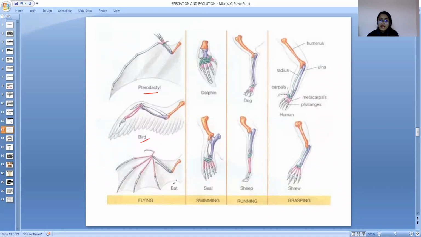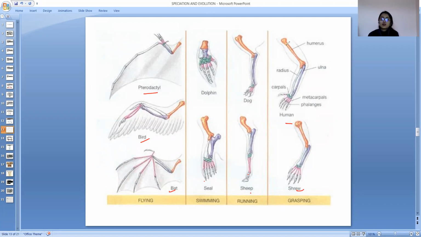Pterodactyl, bird, bat, use it for flying. Dolphin, seals use it for swimming. Sheep and dog use it for running. What we call a arm, and human use it for grasping. They have a different function, but structurally all of them are same.